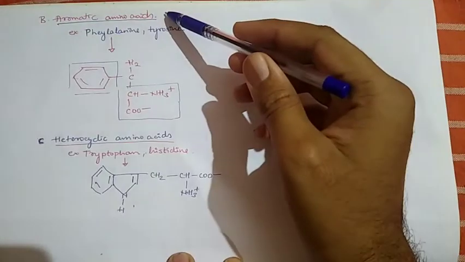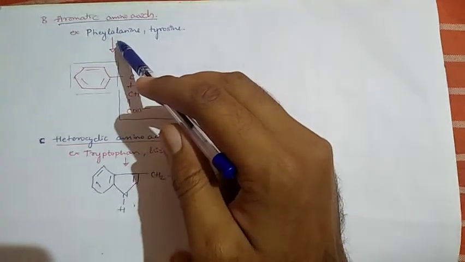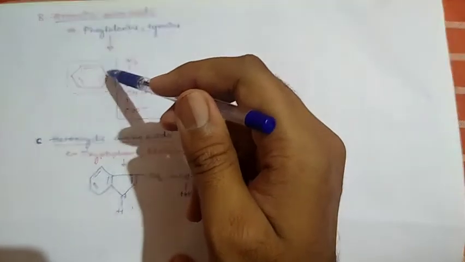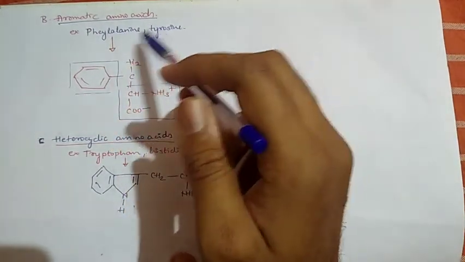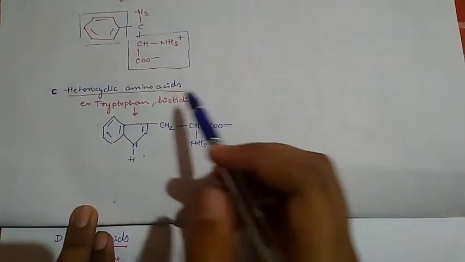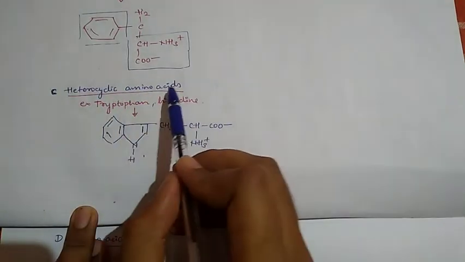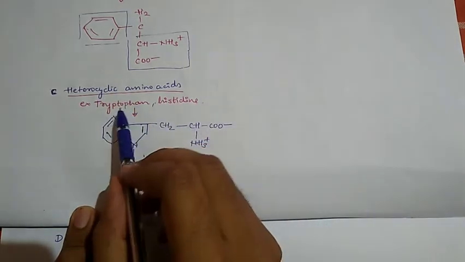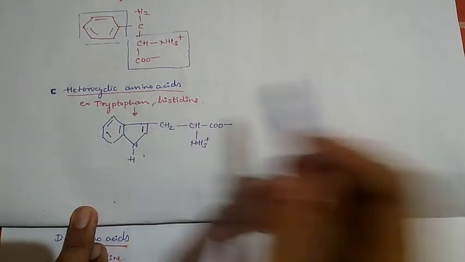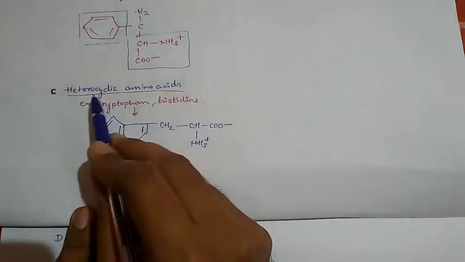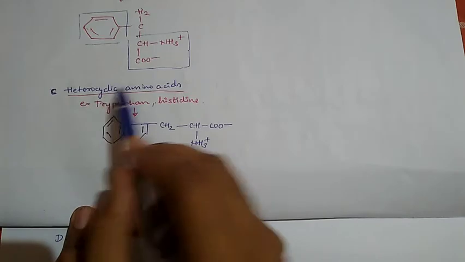Moving on, the aromatic amino acids have 2 examples, phenylalanine and tyrosine. The name suggests that they have an aromatic ring. Both have an aromatic ring, so these are classified as aromatic amino acids. Next, heterocyclic amino acids. The name suggests heterocyclic, more than one cycle. This has 2 examples, tryptophan and histidine. Tryptophan's structure is here. It has more than one ring, that is why it is heterocyclic.